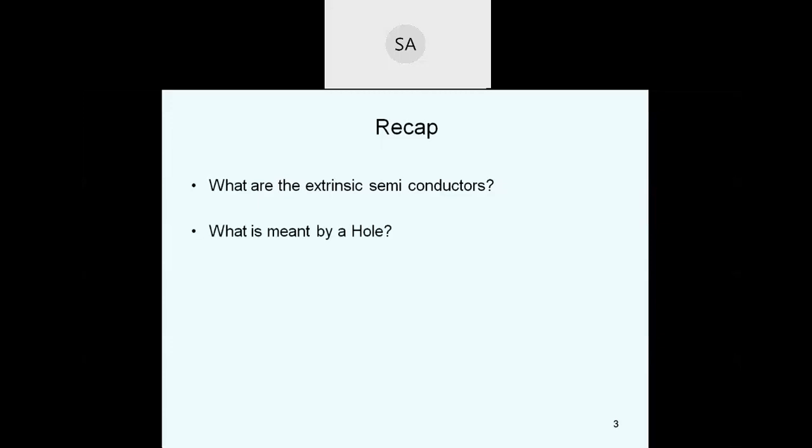What is meant by a hole? How is this hole created? The movement of electrons creates the holes. When energy or force is applied, the free electrons move. So the hole is created by the movement of electrons: when an electron moves from one point to another point, a hole is created.